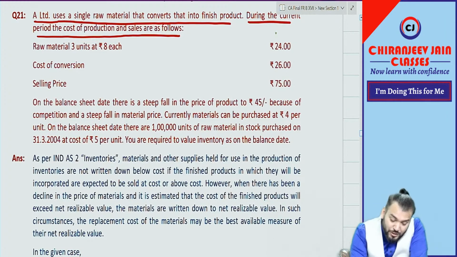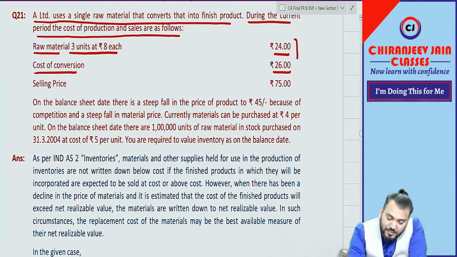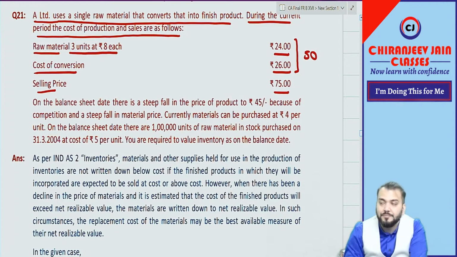So during the current period, raw material 3 units at rupees 8 means 3 units are required to produce 1 unit of finished goods. 3 into 8 is 24. Cost of conversion is 26, so the cost of production is 50 and the selling price is 75.